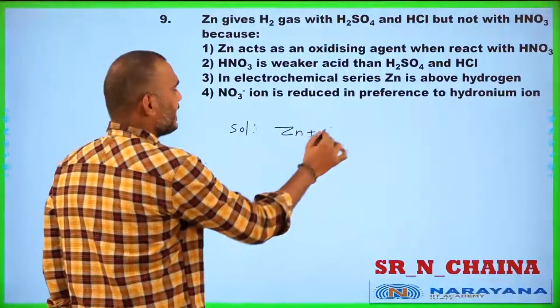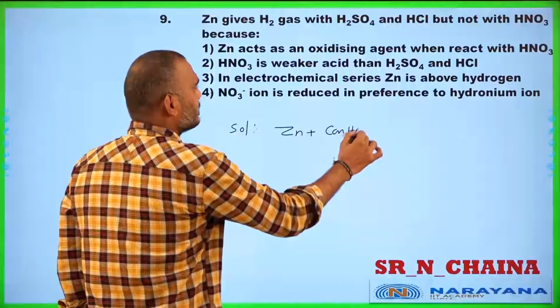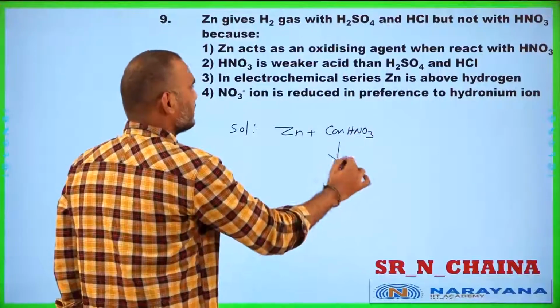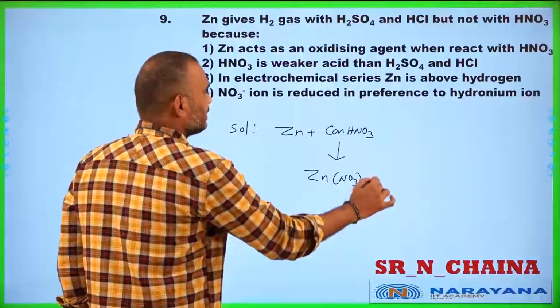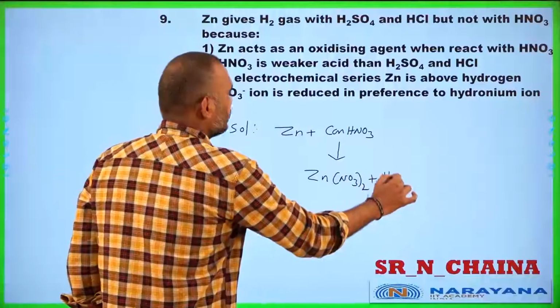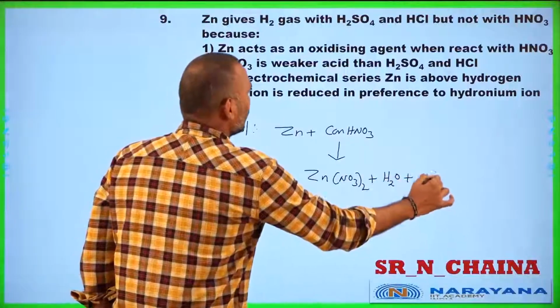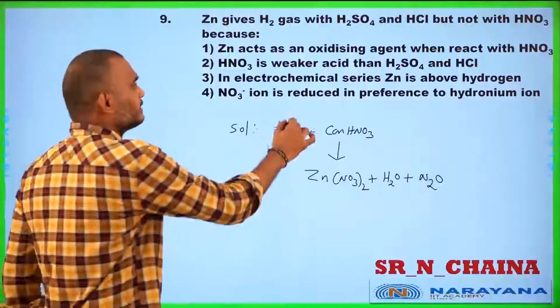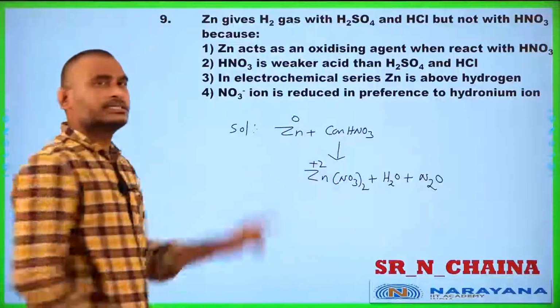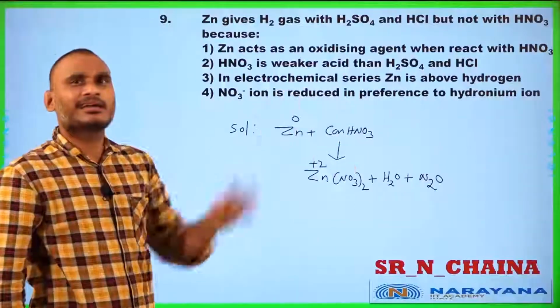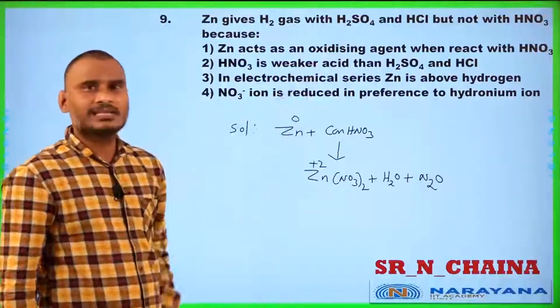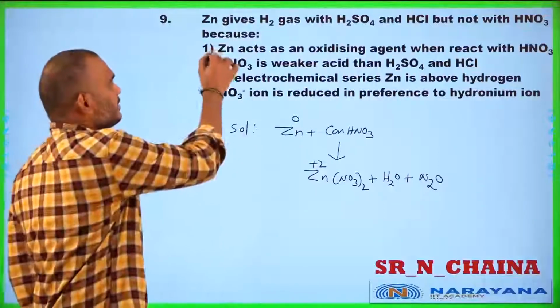Zinc when it reacts with concentrated HNO3, what are the products you expect? That is zinc nitrate plus H2O plus N2O. Now you see here zinc is 0, here zinc becomes +2. Zinc undergoes oxidation, which means it acts as a reducing agent. What he said, oxidizing agent, is a wrong statement.